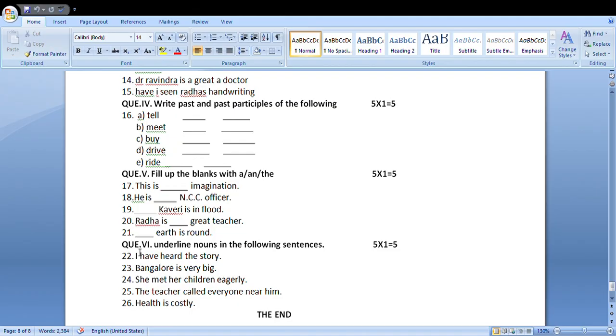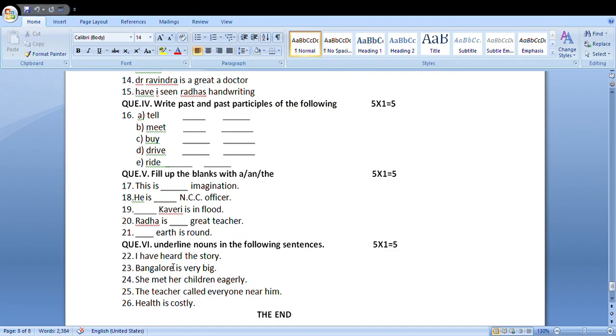Last question: underline nouns in the following sentences. I have heard the story. I, pronoun; have heard, verb; the, article; story, noun. The answer is story.